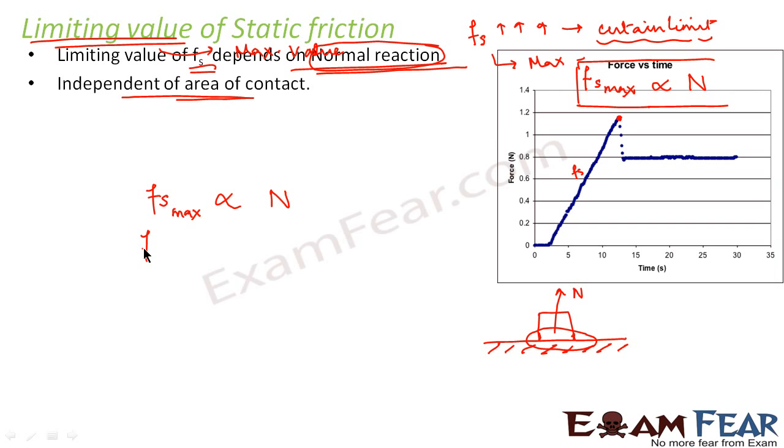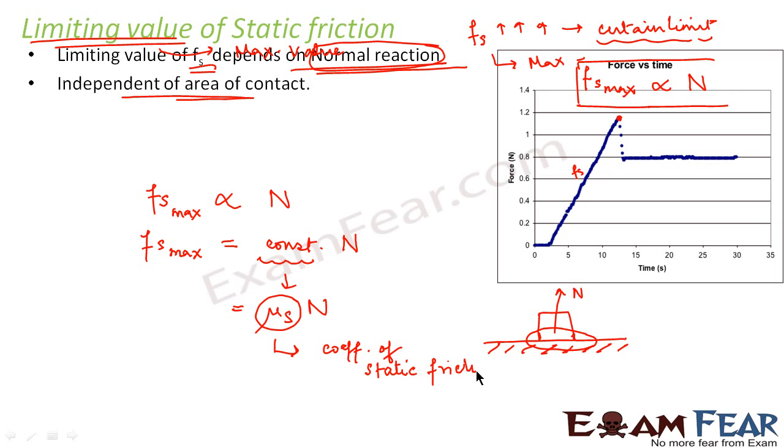Now we will introduce a constant of proportionality. So we can write this is equal to a constant into N. Now this constant was experimentally found to be mu s. Now what is mu s? Mu s is the constant of proportionality which was termed as the coefficient of static friction.